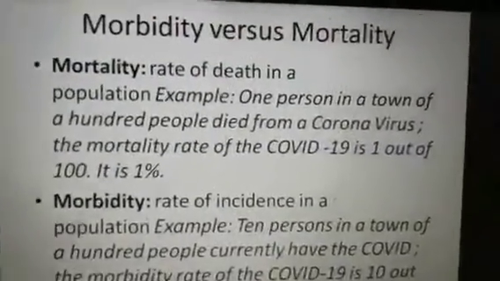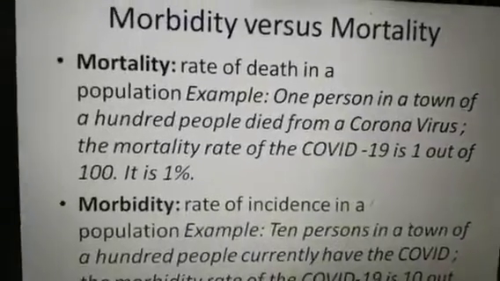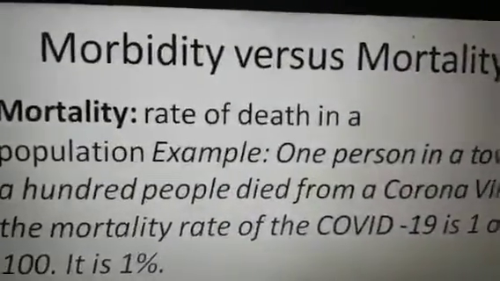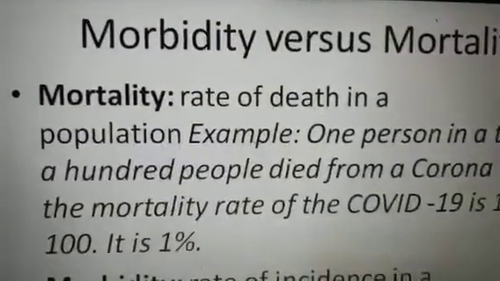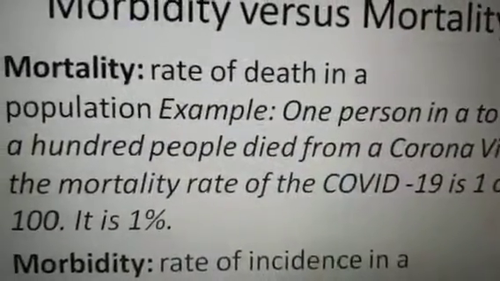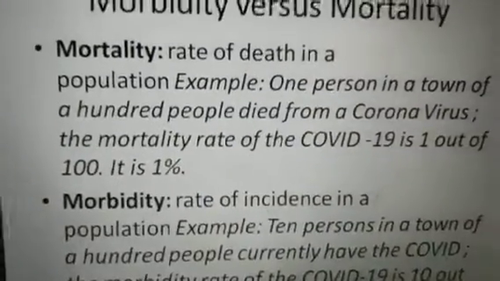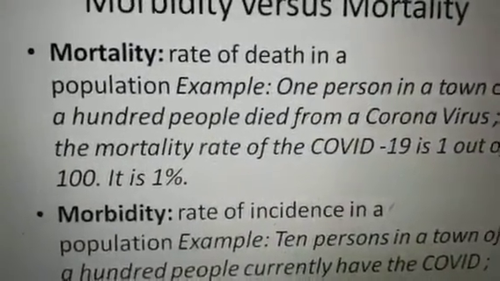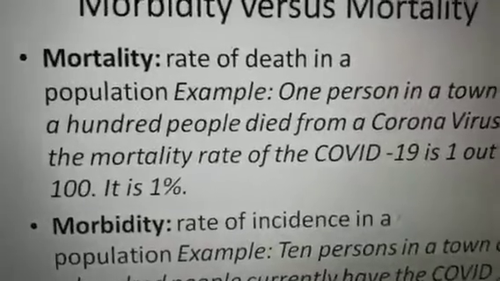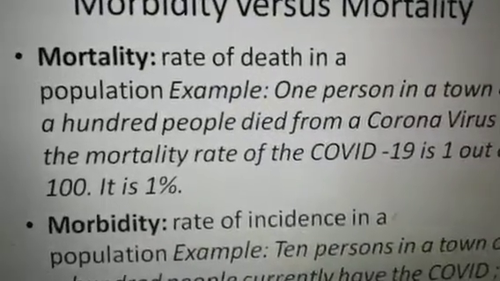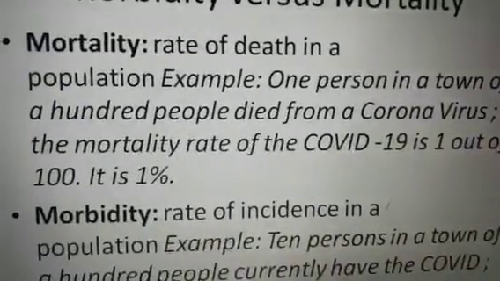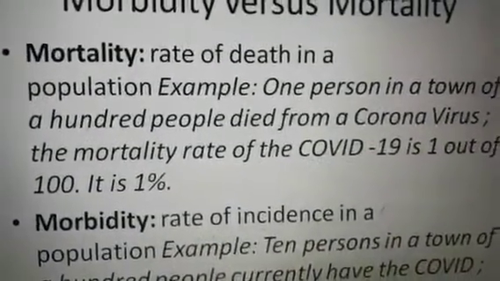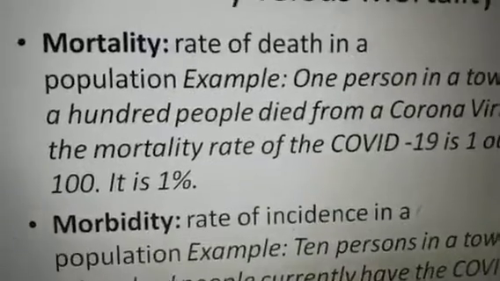And here again we have to distinguish between morbidity and mortality. You have to also learn what you mean by morbidity. Already I told you mortality, and nowadays in the era of COVID-19 everyone is talking about COVID-19 deaths. So for example, if one person in a town of 100 people died from coronavirus, then the mortality rate of COVID-19 is 1 out of 100, and that is 1%.